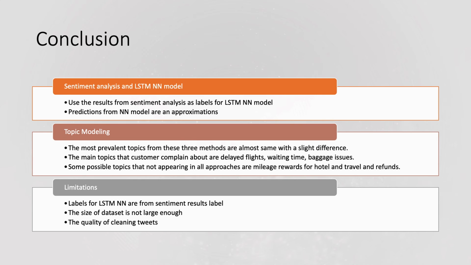Limitations and future work in this project are, first, for the LSTM neural network model, as I used sentiment labels, the result is actually not meaningful. However, the final model performs very well and could potentially be used in similar future projects. Second, the size of the dataset is not large enough. Considering the computing power of my computer, I only used 1/30,000th of the tweets in the project. We could increase the number of tweets to improve the specificity and intelligence of the topics.